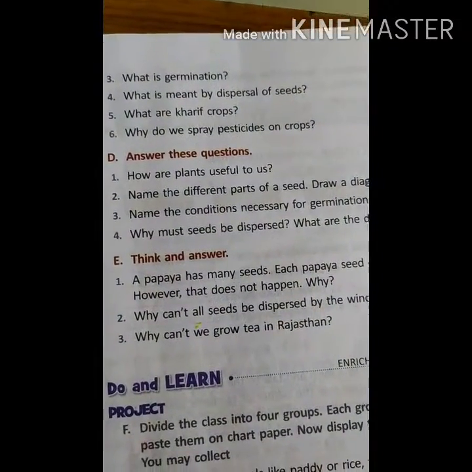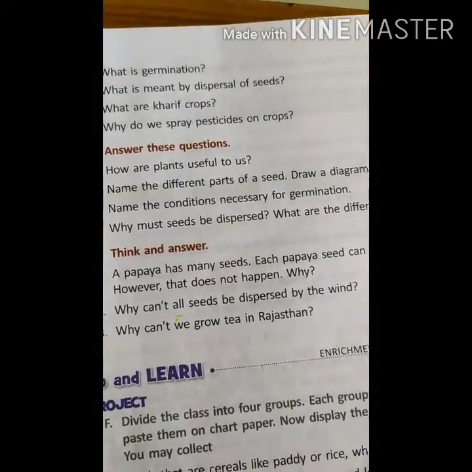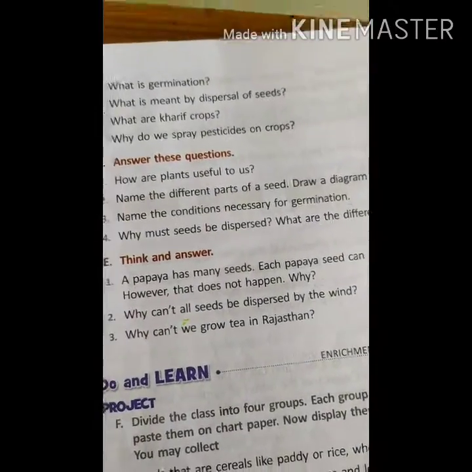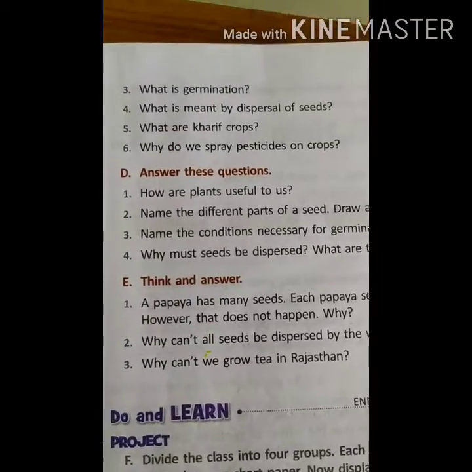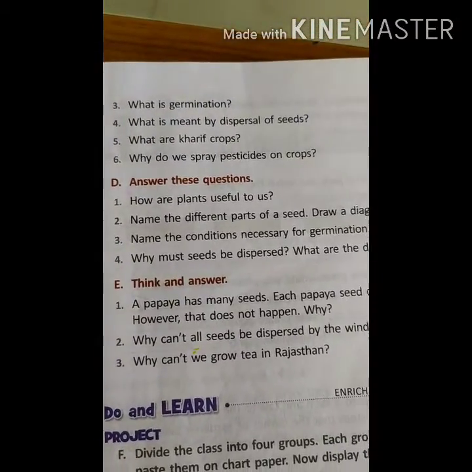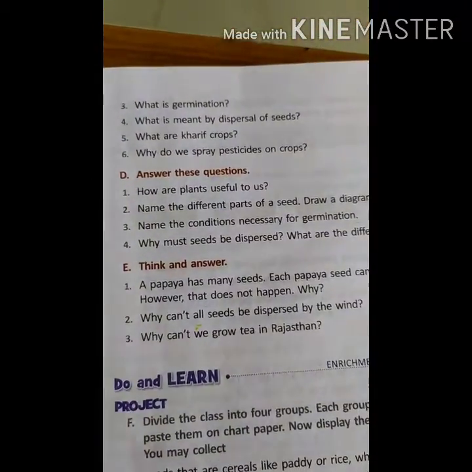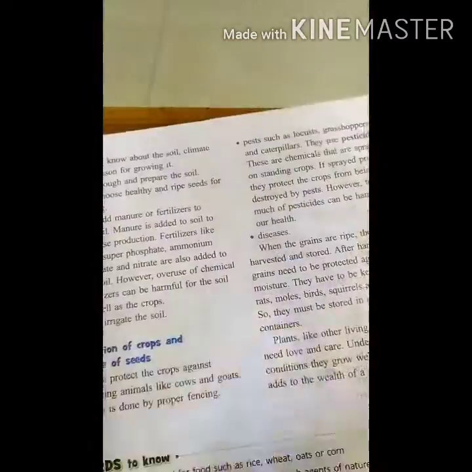Okay, this we need to write in the next class. In the next class I will write it on the board, you can copy down. Okay, children. Next, just go through the textbook and start to learn about why seeds must be dispersed.